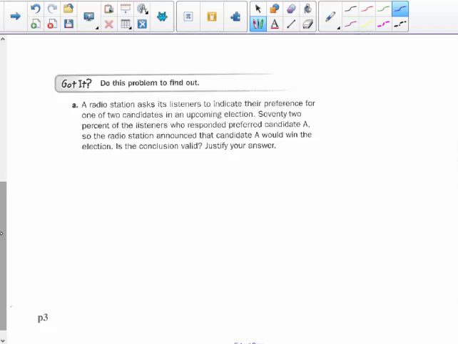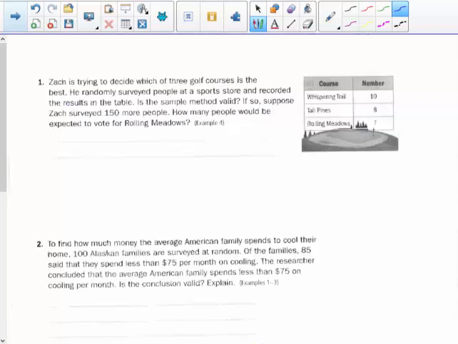I would like you to answer this question on page 3 on your own. Do this problem here on your own, and we'll go over that one when we come back together in class. Let's go to the next page.